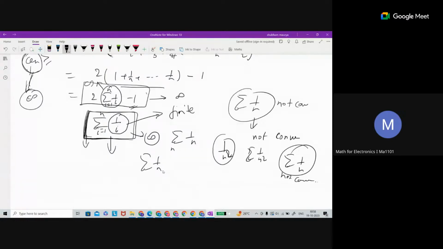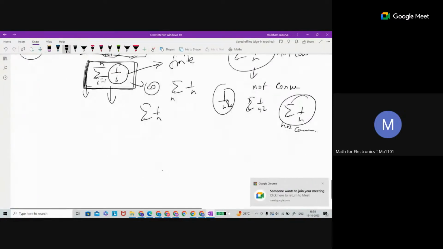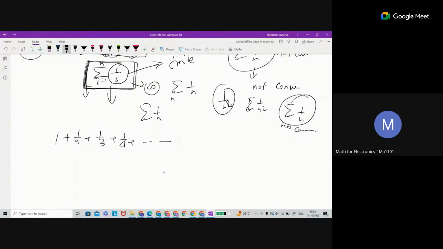Just a minute. By this way, we want to prove this series 1 plus 1 by 2. So quickly let me prove that. This is the term we have. What we can do is think about this one, the sum of two terms, I am taking the same. This is the plus sign, so there is no issue. I'm just putting the bracket here. So what about this one? This term is greater than 1 by 2. This term is greater than 1 by 2 or not?